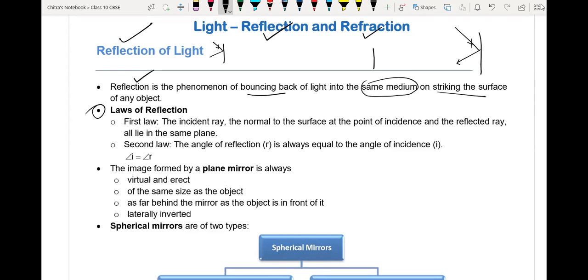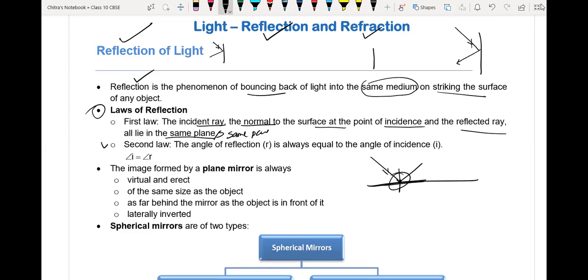Okay, now we will discuss the laws of reflection of light. The incident ray, the normal to the surface at the point of incidence, and the reflected ray, they lie on the same plane and same point also. Like here, suppose we have a surface, here the incident ray, at that particular point we have the normal and the reflected ray also. They lie on the same plane. This is the first law of reflection.